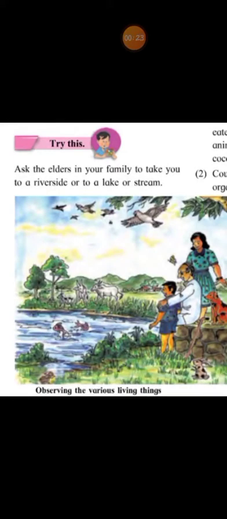Children, you have to do a simple activity. You have to ask your elders in the family to take you to a riverside or a lake or a stream. And what you will do there, you will observe various living things, right? As in the picture, you can all see, the boy is observing all the living things.